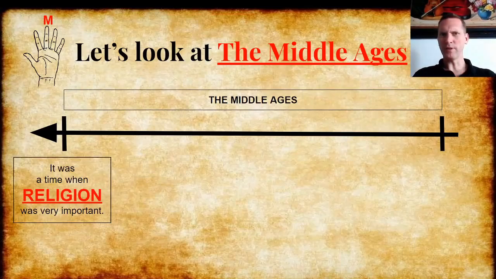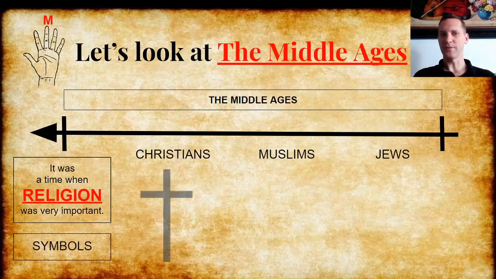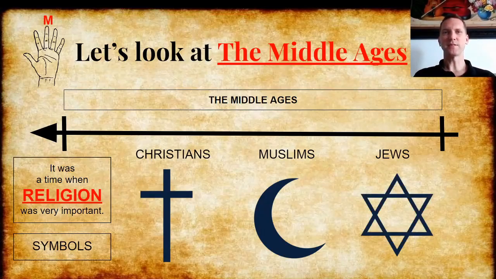A second idea. The Middle Ages, well, it was a time when religion was very important. But not just one religion. In Spain, there were 3 religions. There were Christians and Muslims and Jews living together in the same place, 3 different religions. Well, let's look at their symbols. The symbol of Christians was a cross, of Muslims, a half moon, and of Jews, the Star of David.